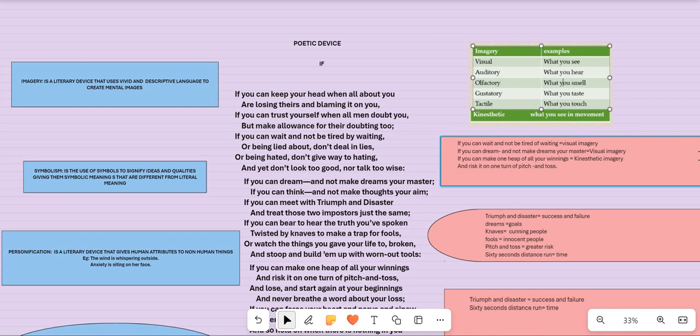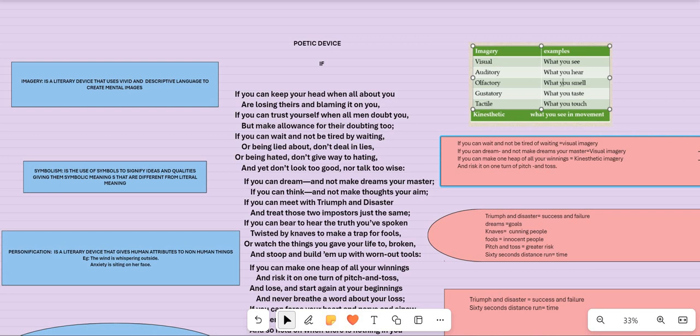When you touch something, and in your mind you get the sensation of touching something, it's an example of tactile imagery. So you read a line and you get the sensation of touching a thing. It's an example of tactile imagery.